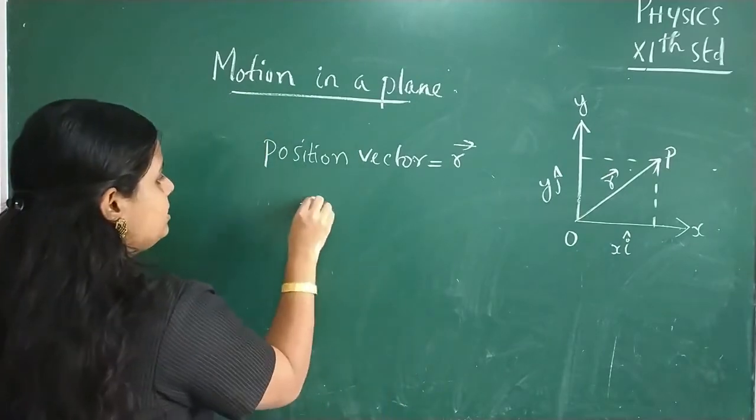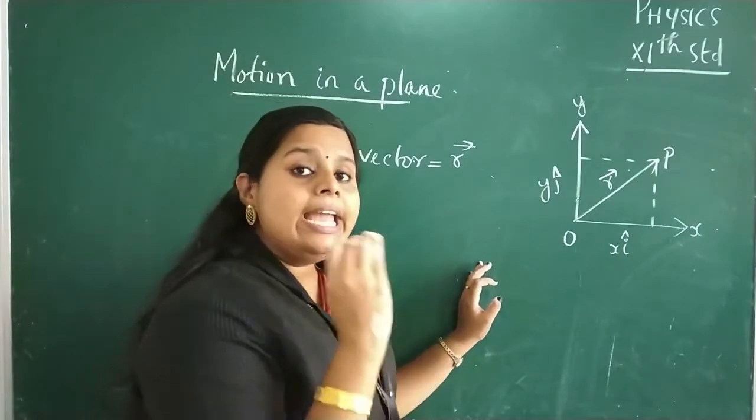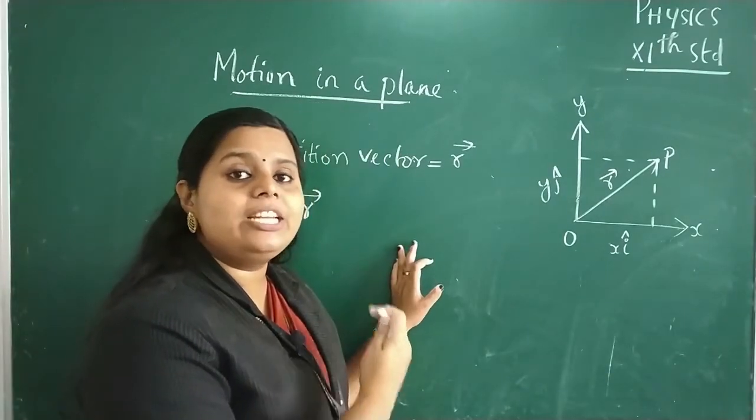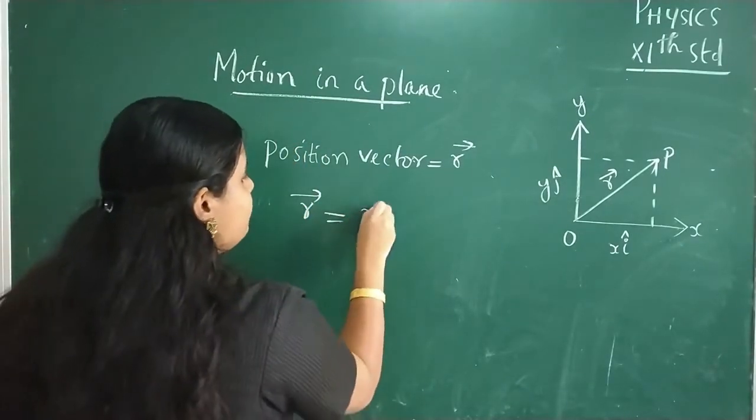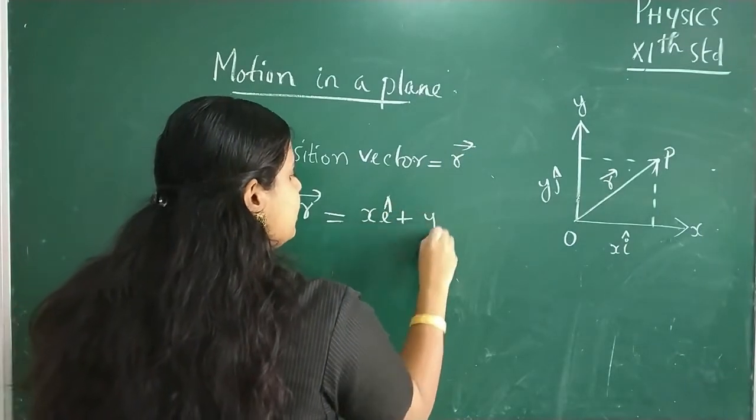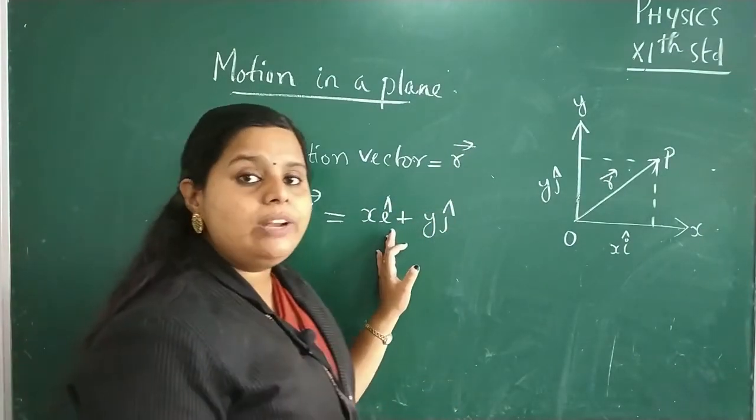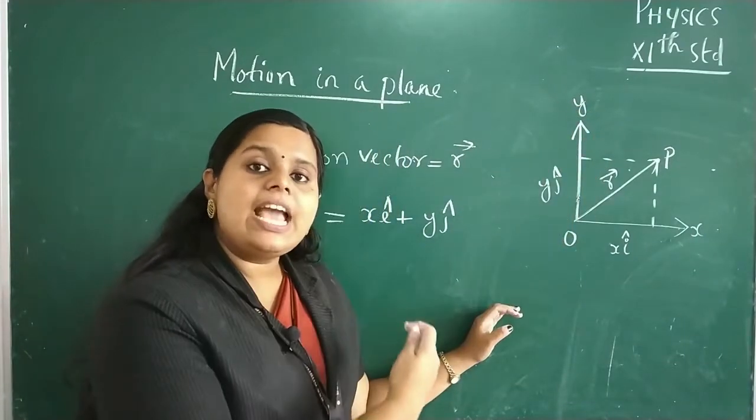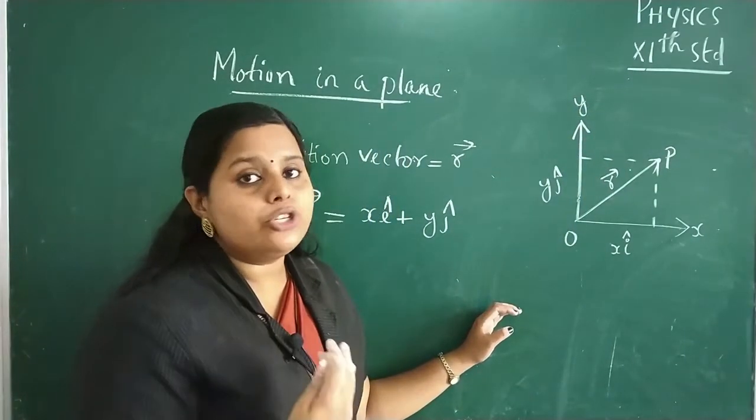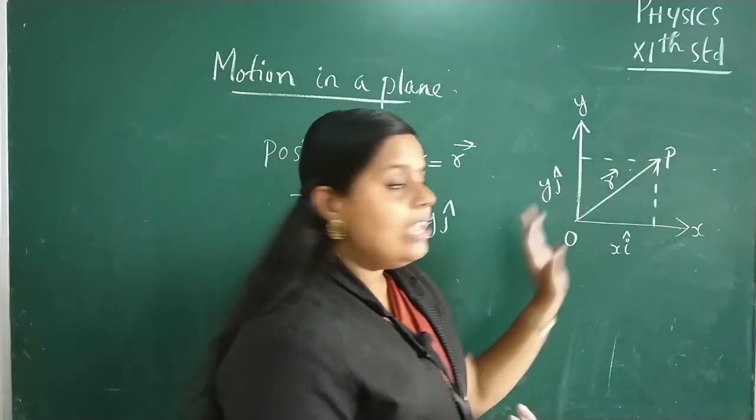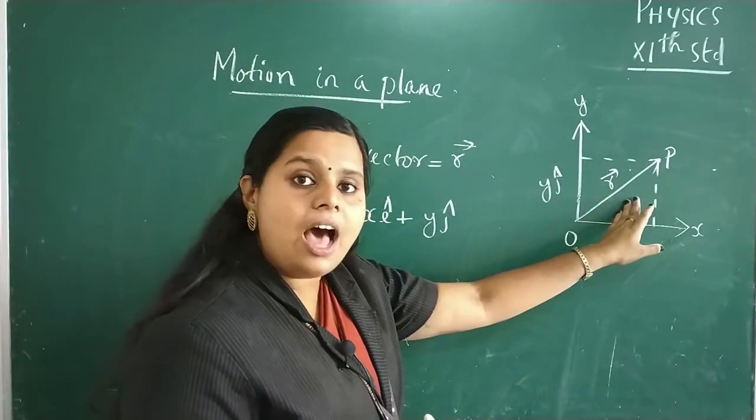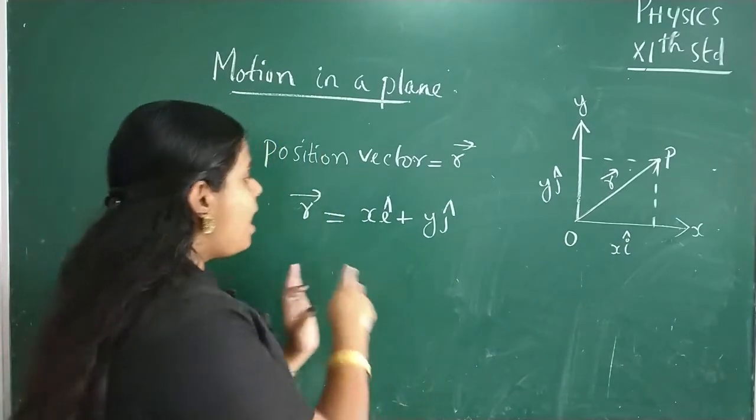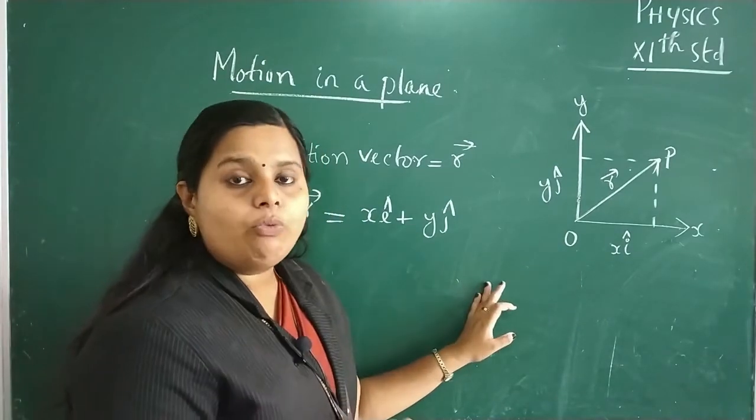Now let's represent this position vector R in terms of its components, or we can resolve this position vector into its components. So we can write xi plus yj, where i is the unit vector along x-axis, j is the unit vector along y-axis. Yes, this we have discussed in our previous class, the resolution of vectors, right? So we can resolve the position vector R into its components x and y like this. R is equal to xi plus yj.